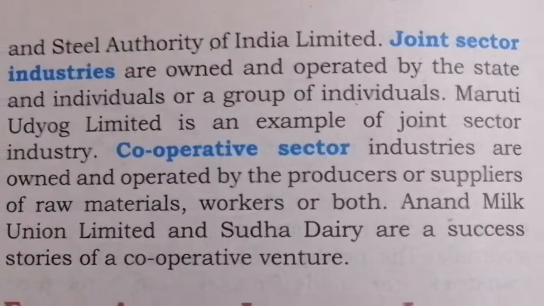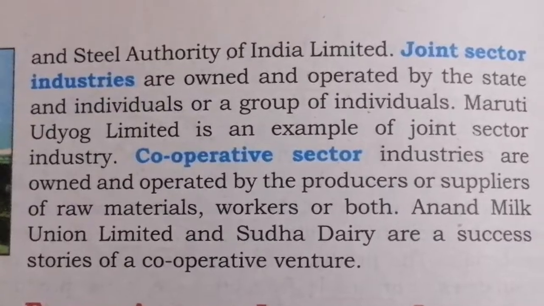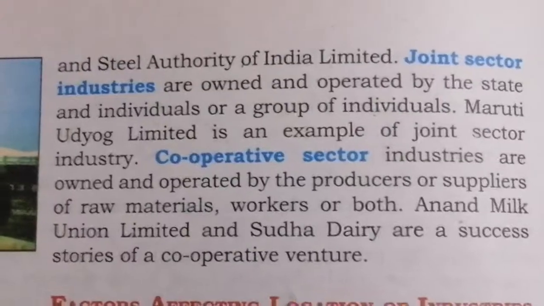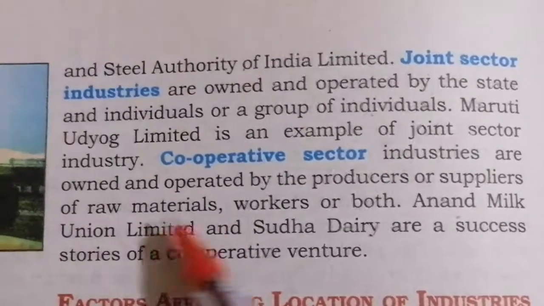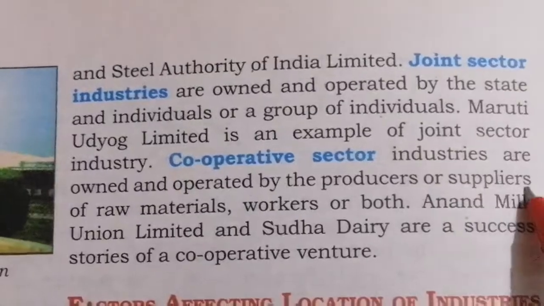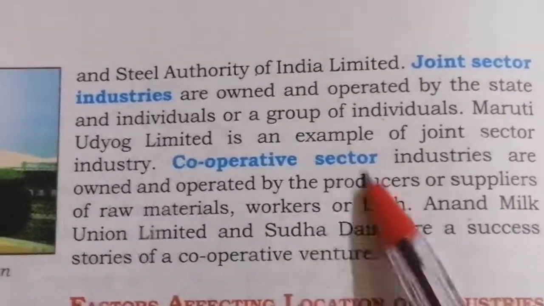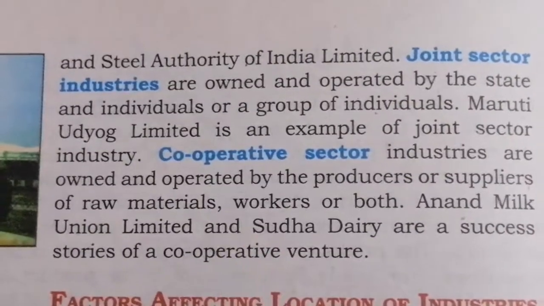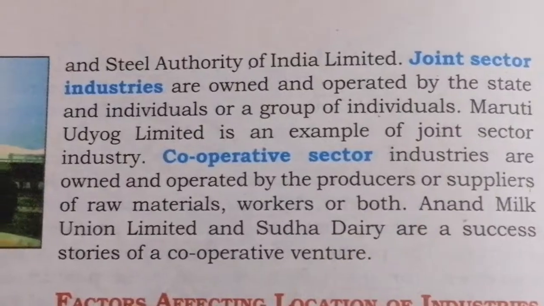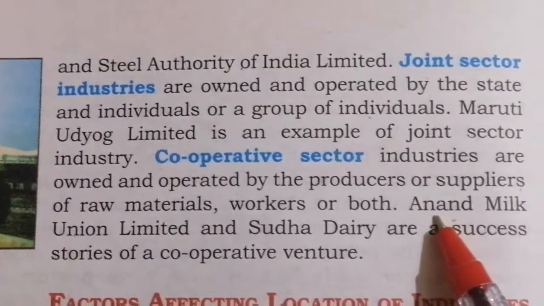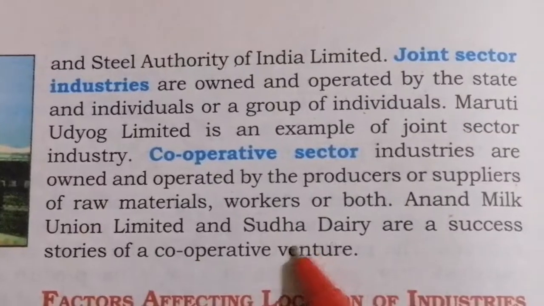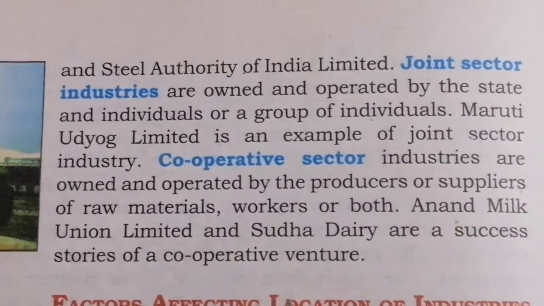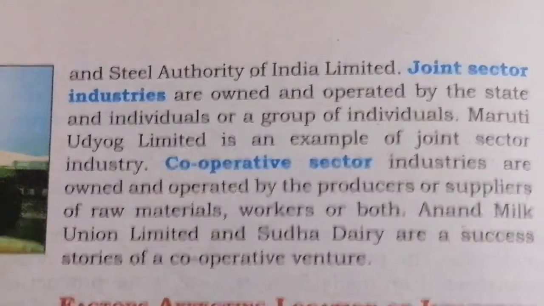Okay. So the next one is cooperative sector. As you know, we have Aavin. They are cooperative sectors, right? So cooperative sector industries are owned and operated by producers or suppliers of raw material, workers or both. So they are owned and operated by whom? Producers or suppliers of raw material, workers or both. What is the example? Anand Milk Union Limited and Sudha Dairy are success stories of cooperative ventures. In our Tamil Nadu, you can tell Aavin. It is a cooperative society of milk producers.